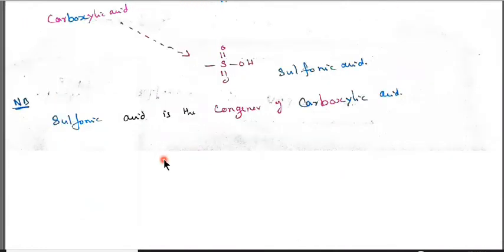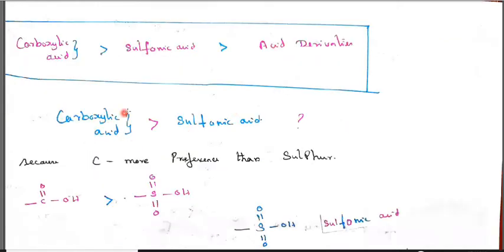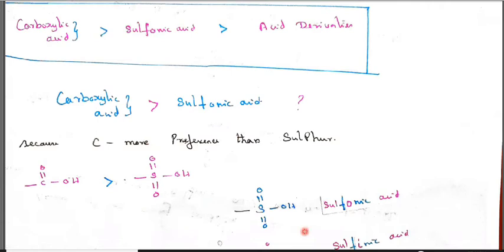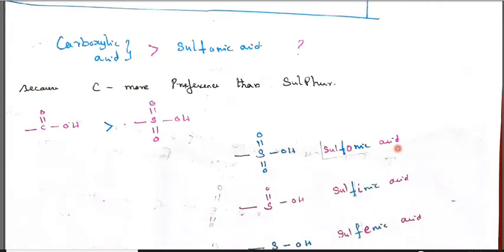So carboxylic acid has more priority than sulfonic acid and then acid derivatives. Why is carboxylic acid more prior than sulfonic acid? Because carbon has more preference than sulfur.